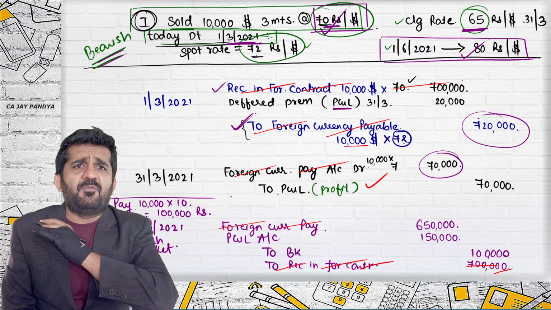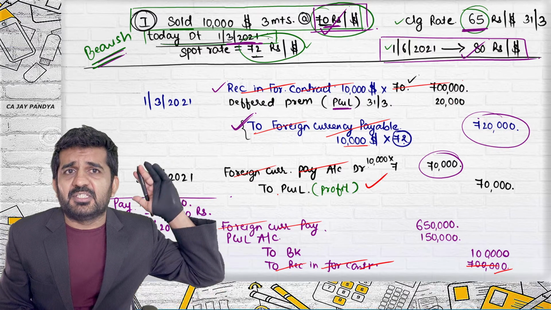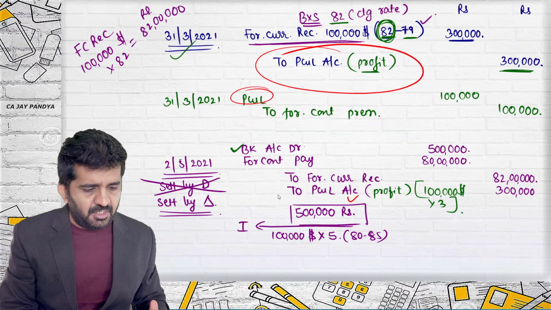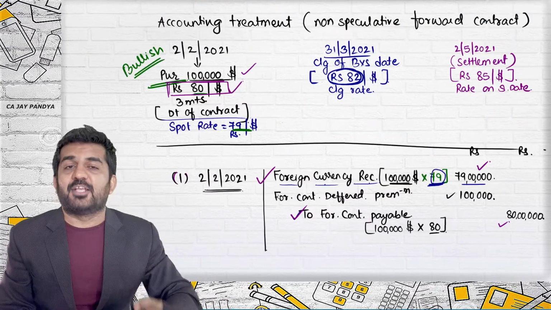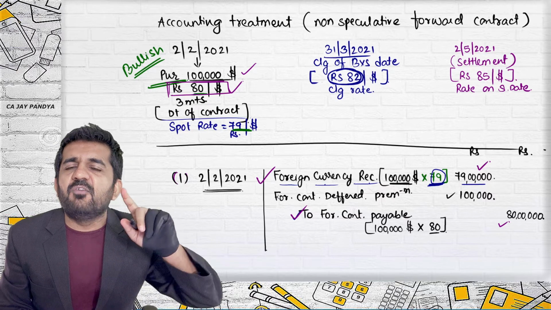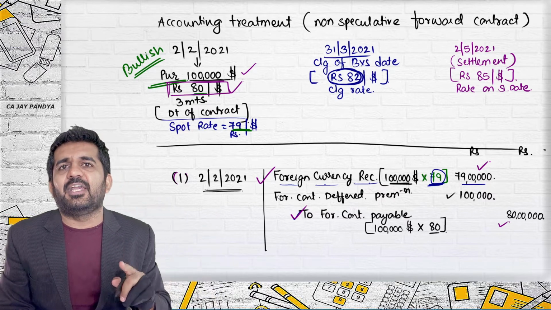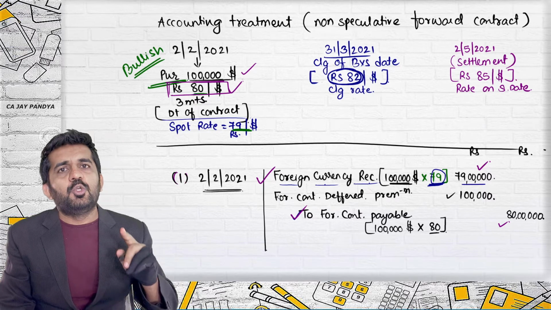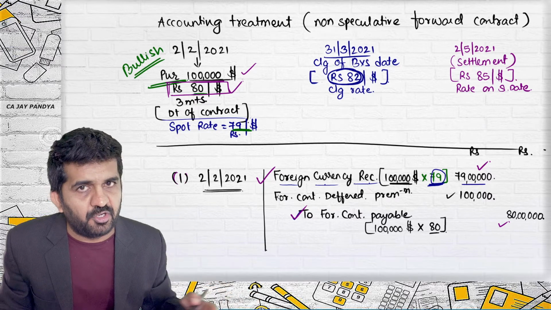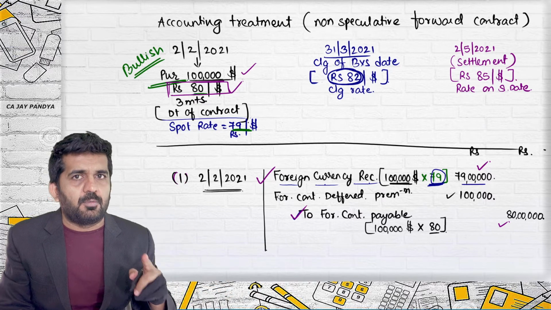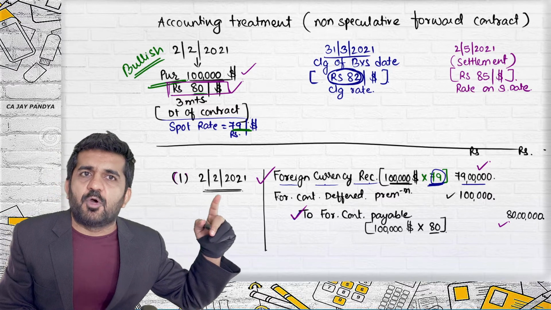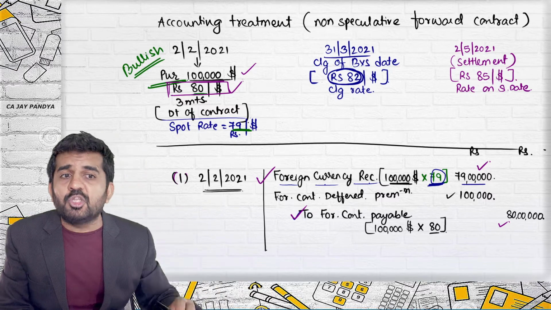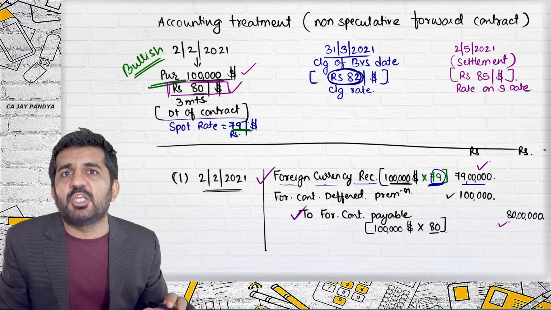Now, you will find any question in CA final, in intermediate. These two questions are exhaustive. In foreign currency, you can either take a purchase forward contract or a sale forward contract. Purchase forward contract you are bullish, sale forward contract you are bearish, and both types of question we have exhaustively covered.